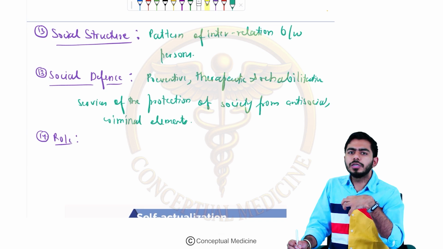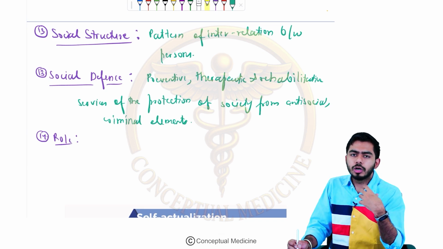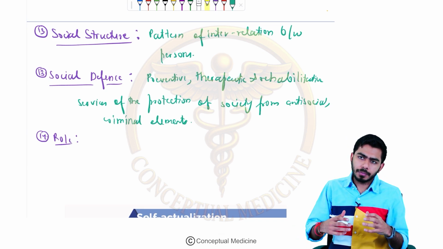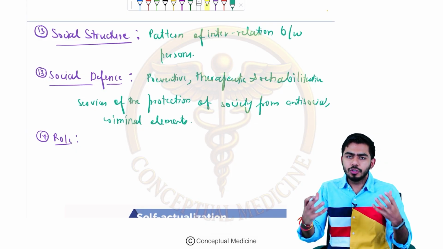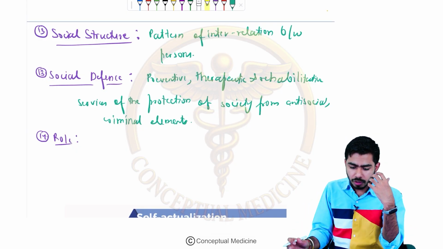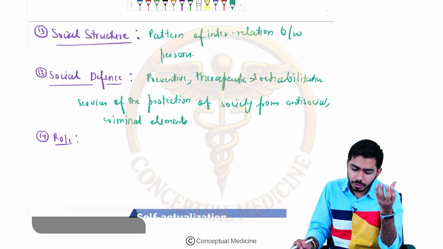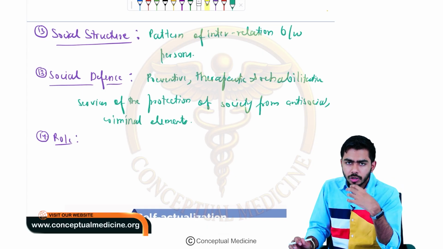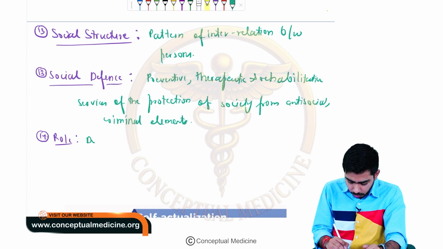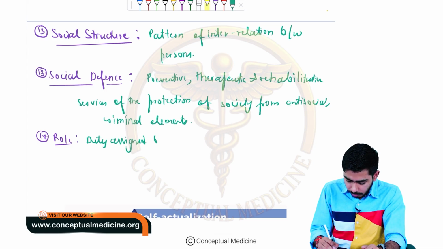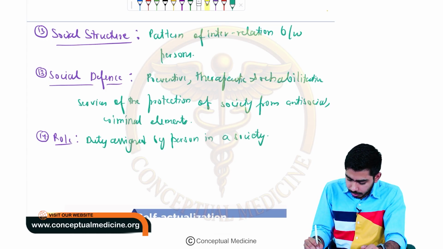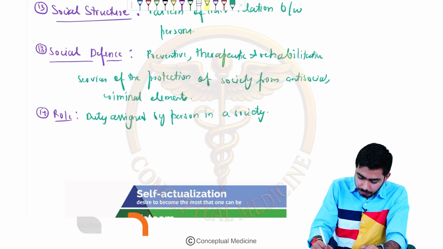This is the responsibility, the duty of some person, assigned for some task. So it is a function or duty assumed by a person in a society. That is called role in general language.